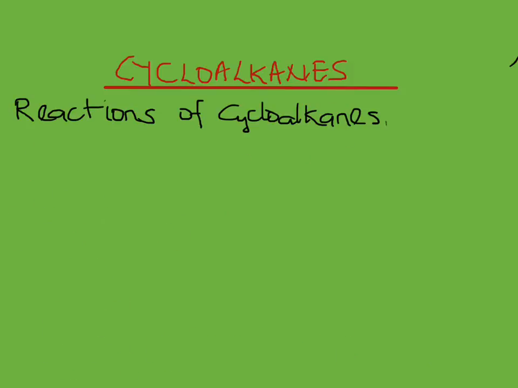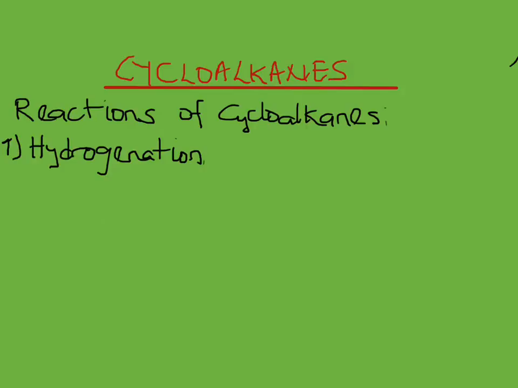Reactions of cycloalkanes. Cycloalkanes undergo addition reactions. And when they undergo these addition reactions, they yield their corresponding alkanes or alkyl compounds. They undergo addition of hydrogen halides, and the reaction with water to form alcohols. When they react with hydrogen halide, they form halogenoalkanes. When they react with hydrogen, they form their corresponding alkanes.